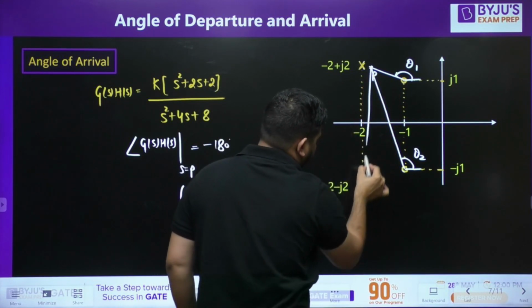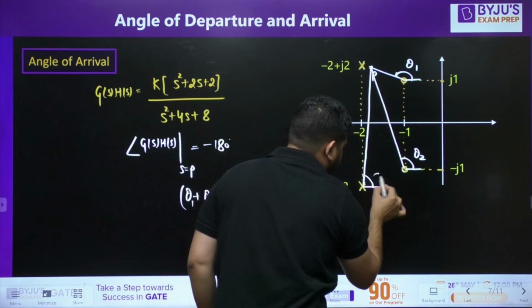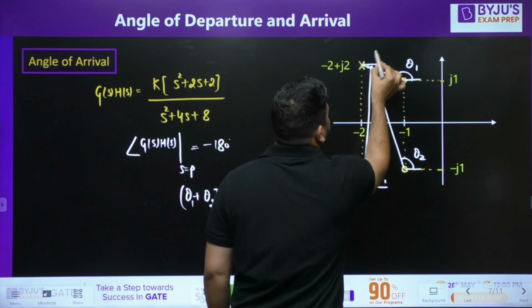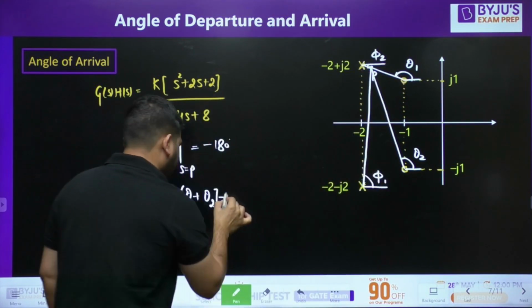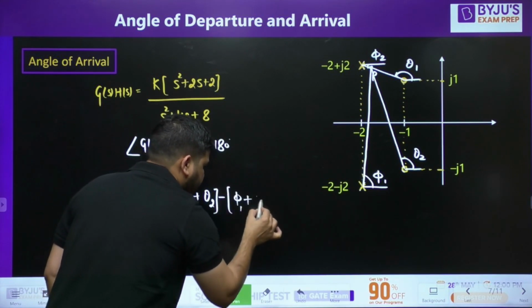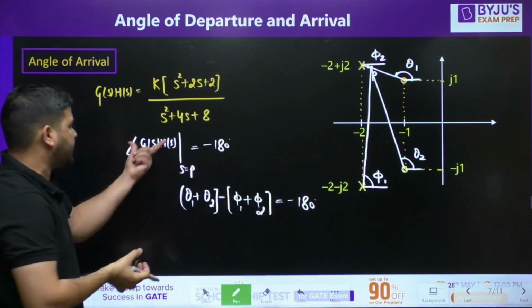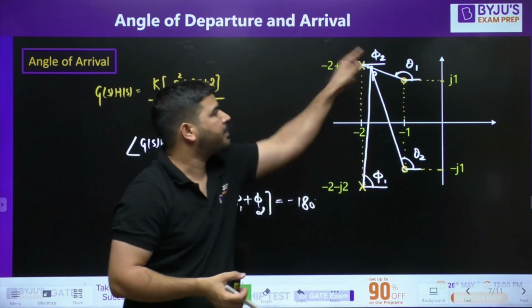Angle due to this pole, let's call it phi 1, and angle due to this pole, let's call it phi 2. So theta 1 plus theta 2 minus phi 1 minus phi 2 has to be minus 180. This is the phase of this G(s)H(s) at this point P.